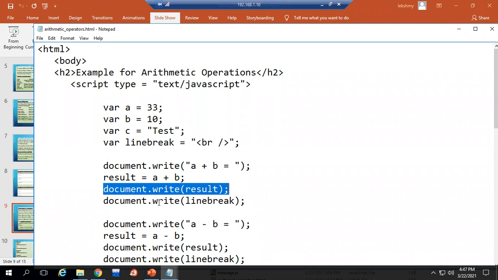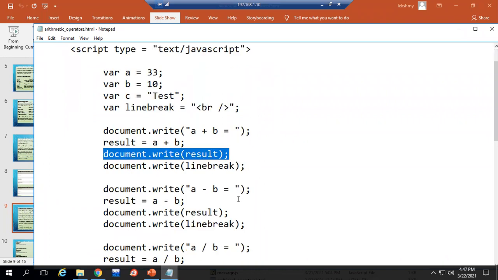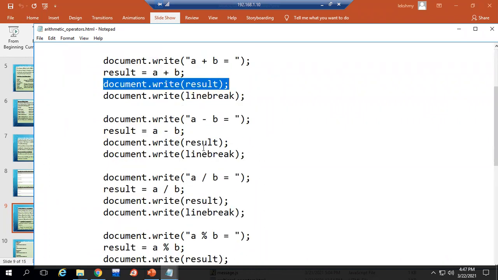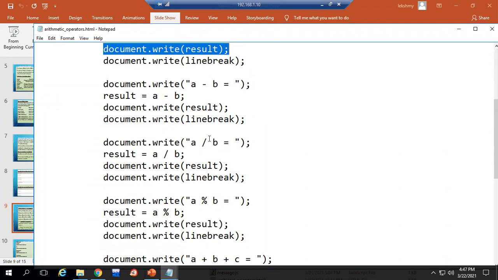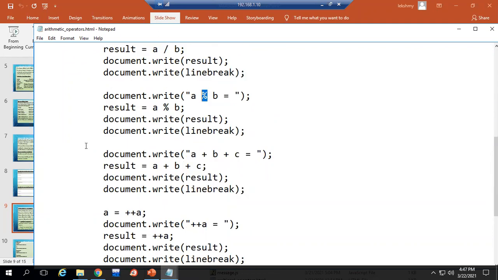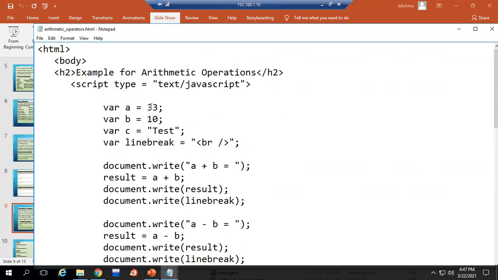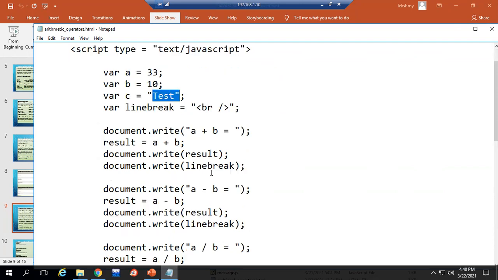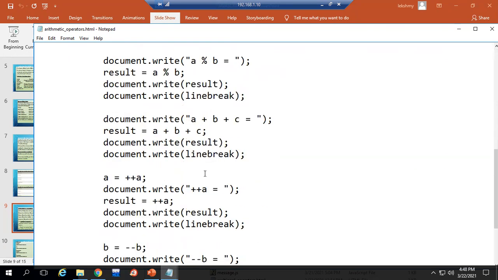After the first operation, a line break I want. In a similar manner we are doing operations for subtraction and division. What is the output it will give you? The quotient value it will give you. This is the modulus operation. After division, it gives you the remainder. And here we have done operations for A, B and C. Here you have seen A is 33, B is 10 and C is a string value. We'll see the output, what it will show.